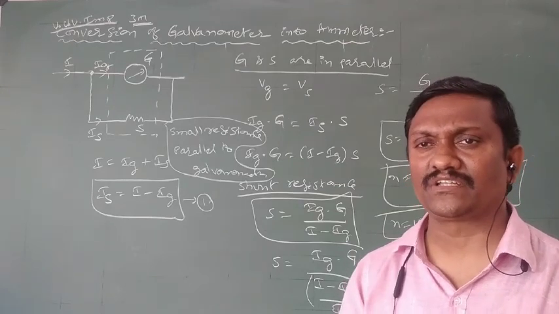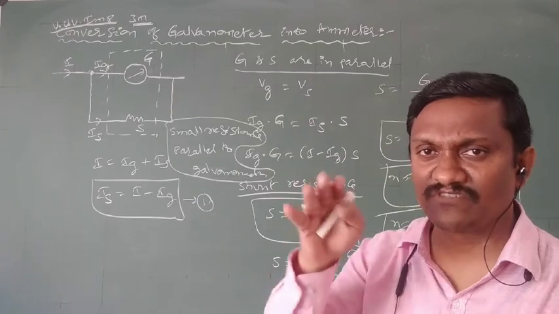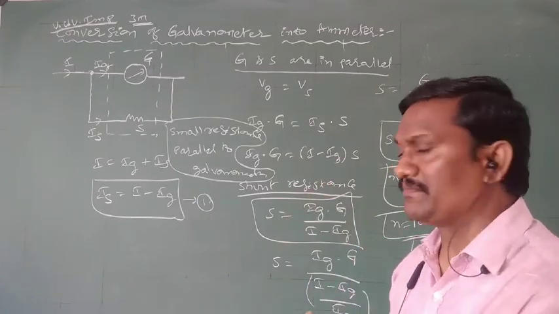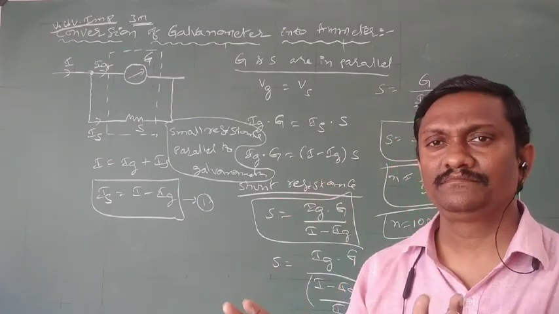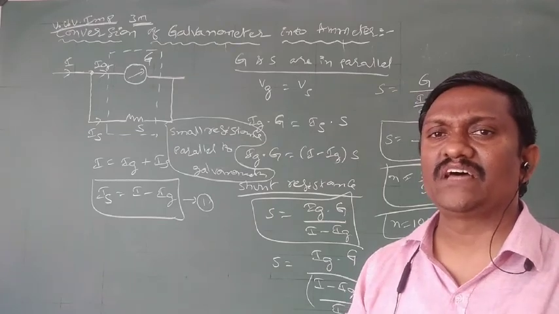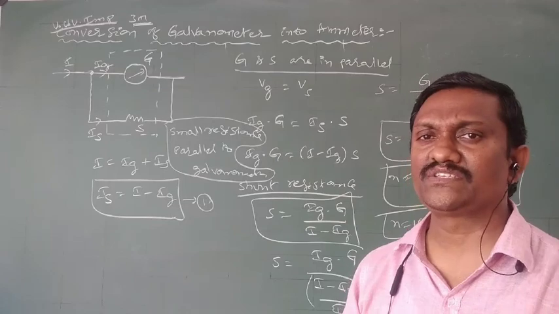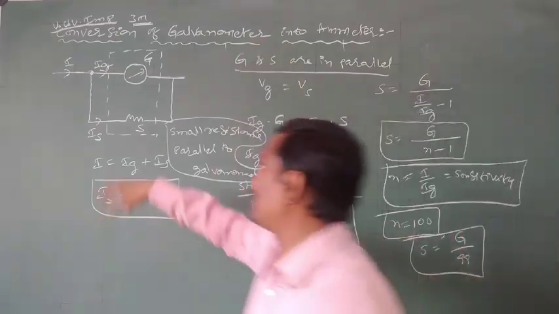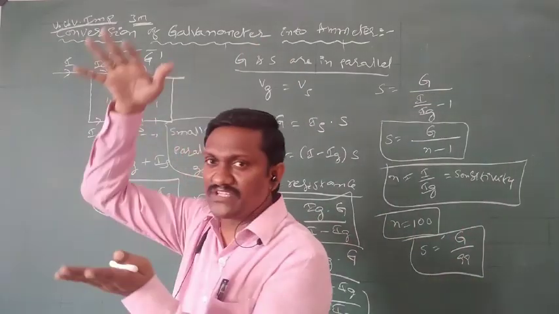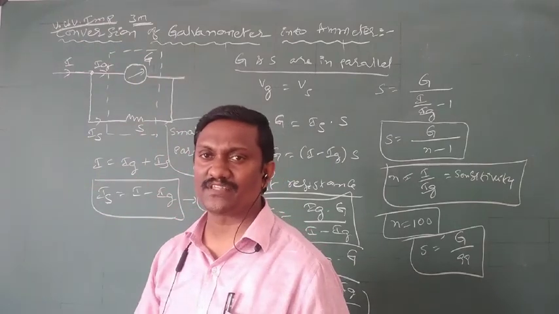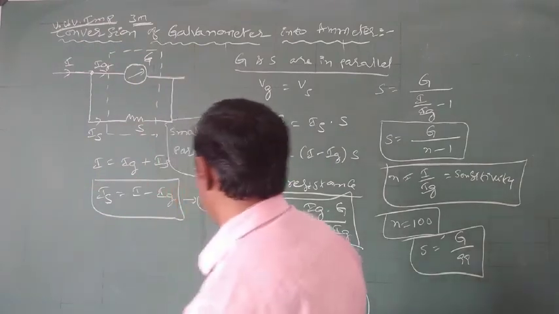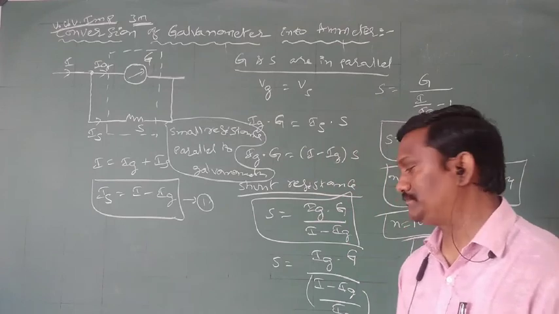So regarding the ammeter, before converting it measures very low current. After converting it measures very high current. And an ammeter is always connected in series with the circuit. And the resistance of an ammeter is always decreased. We know in parallel combination the effective resistance is always less than the individual resistance. In case of parallel combination, effective resistance is decreased.